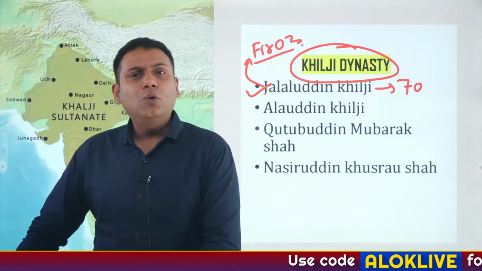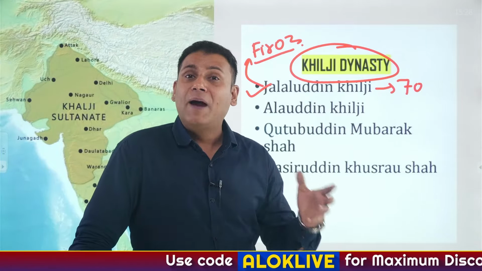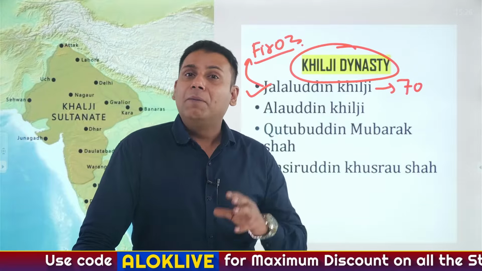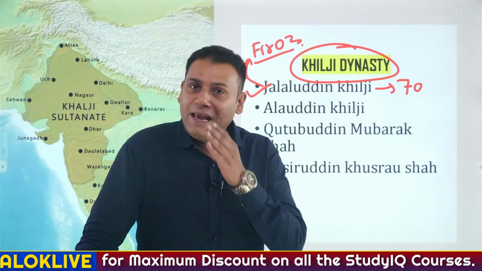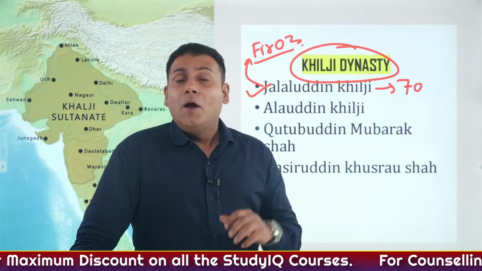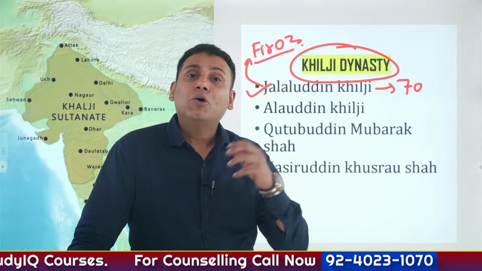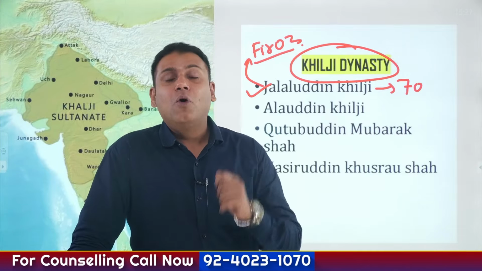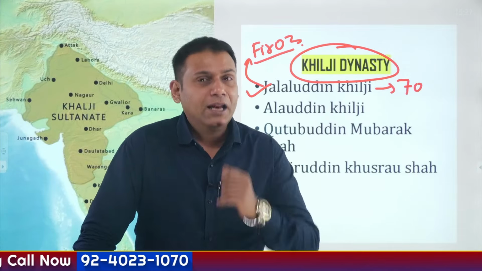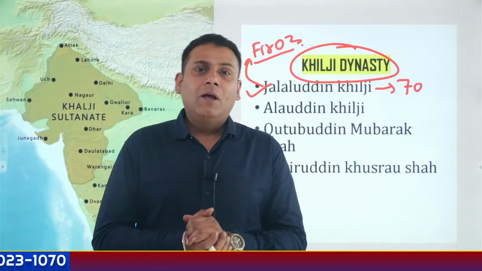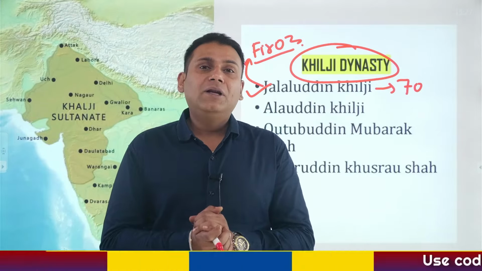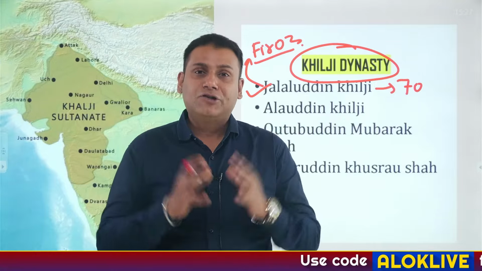Jalaluddin Khilji also followed the policy of expansionism. He followed the policy of imperialism and continuously increased his territories. Many historians believe that Jalaluddin Khilji was murdered by his own son-in-law, Alauddin Khilji. I'll give you a very simple example about this. As we have discussed, Jalaluddin Khilji led many expeditions.